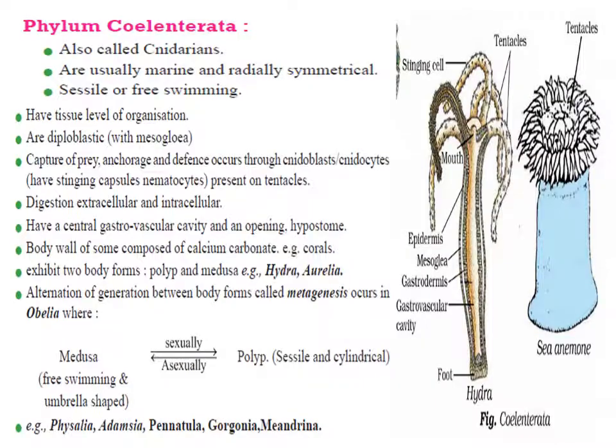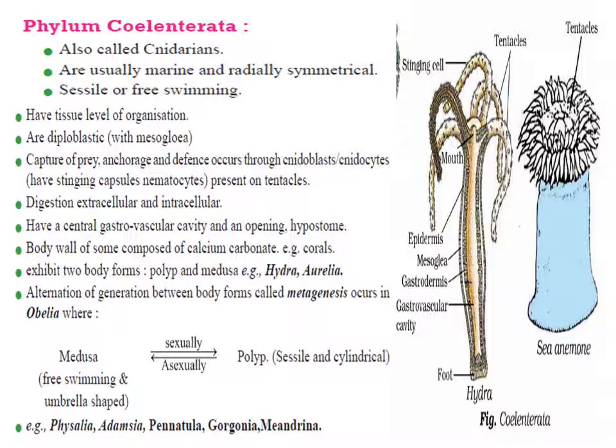Okay, the next phylum is phylum Coelenterata. We also call it Cnidaria, where C is silent. In this phylum, the organisms develop a gastrovascular cavity which is called coelenteron, and that's why this phylum is also called Coelenterata. The animals are aquatic, mostly marine, a few are freshwater also. These organisms show tissue level of organization and are diploblastic. Organisms are radially symmetrical.